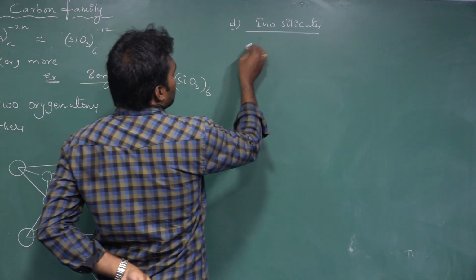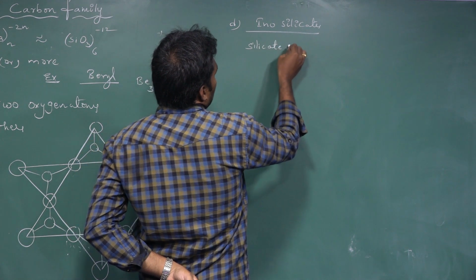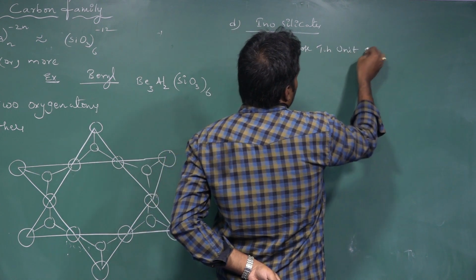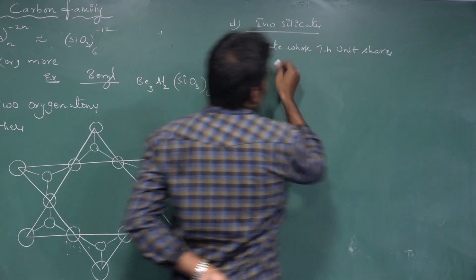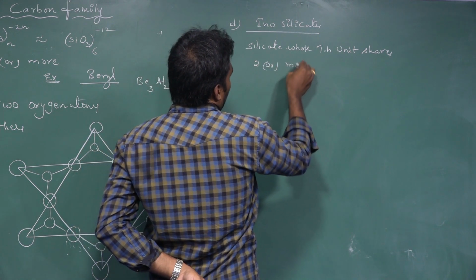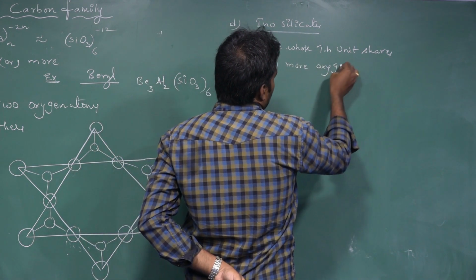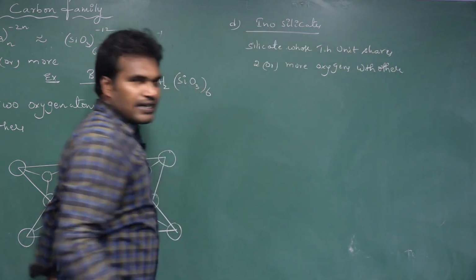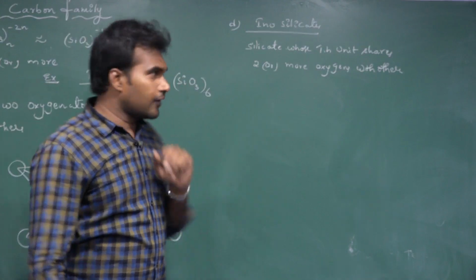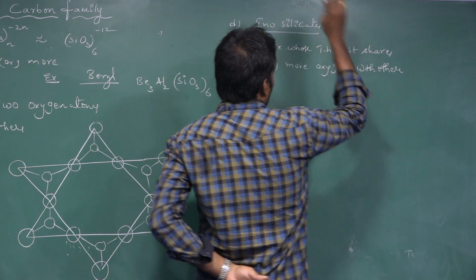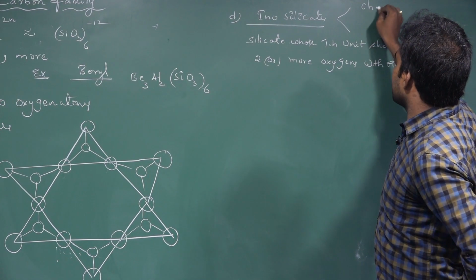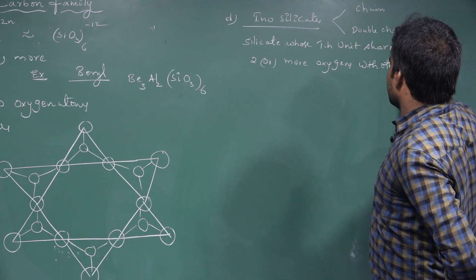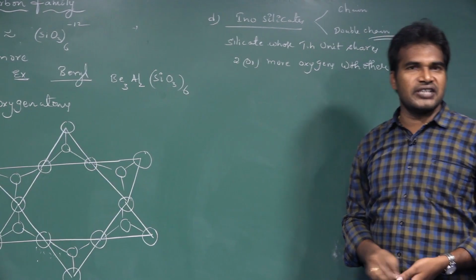So the silicates whose tetrahedral units share 2 or more oxygens with others, that silicate we call inosilicates. And I told you inosilicates are again of two types. One is chain silicates, and the second is double chain silicates.